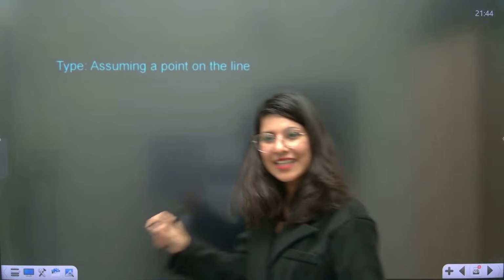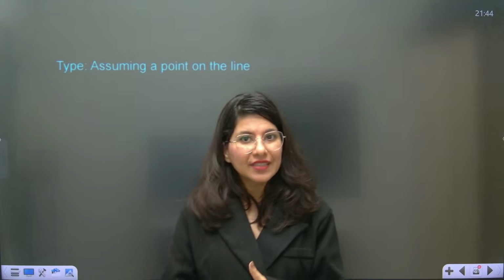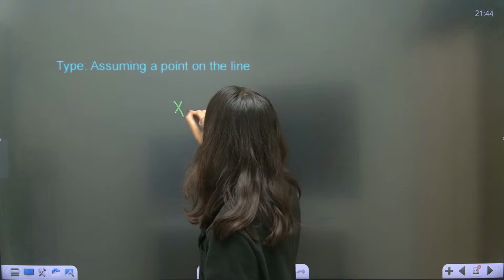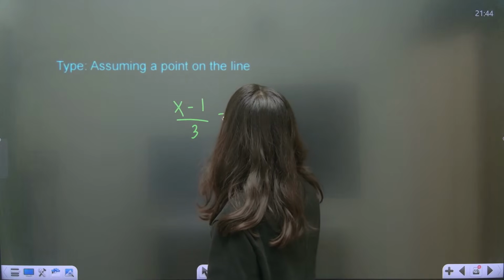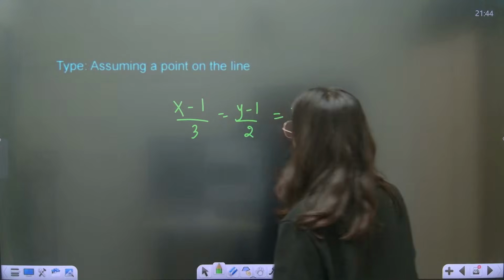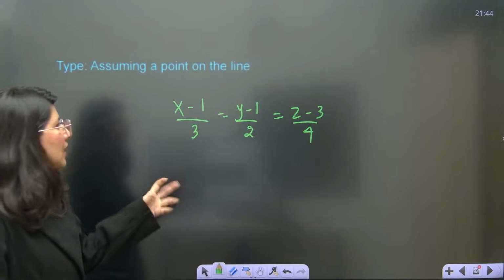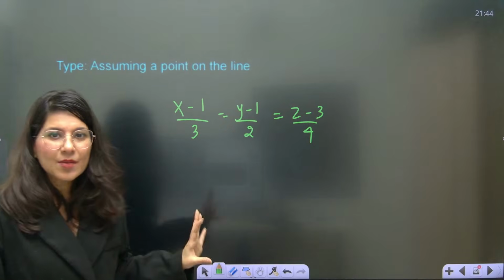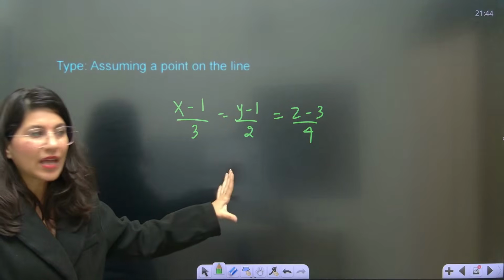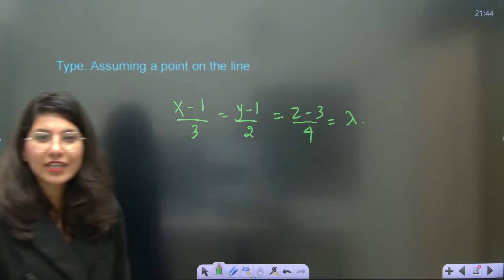Now, this is a skill you all should know: how you should assume a point on the line. Suppose you are having a line x minus 1 by 3, y minus 1 by 2, z minus 3 by 4. So, how do you take a point on that line? Obviously, 1 comma 1 comma 3 is a point lying on that line. We know that. But how to assume a general point on the line? How many of you already know it?